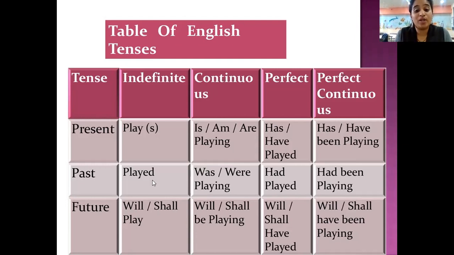For continuous, will, shall, plus an addition in continuous is be. Will, shall, be playing. And for perfect, will, shall, have. Will, shall, have been, plus the ing form of the verb. So this is already done in our tenses class.